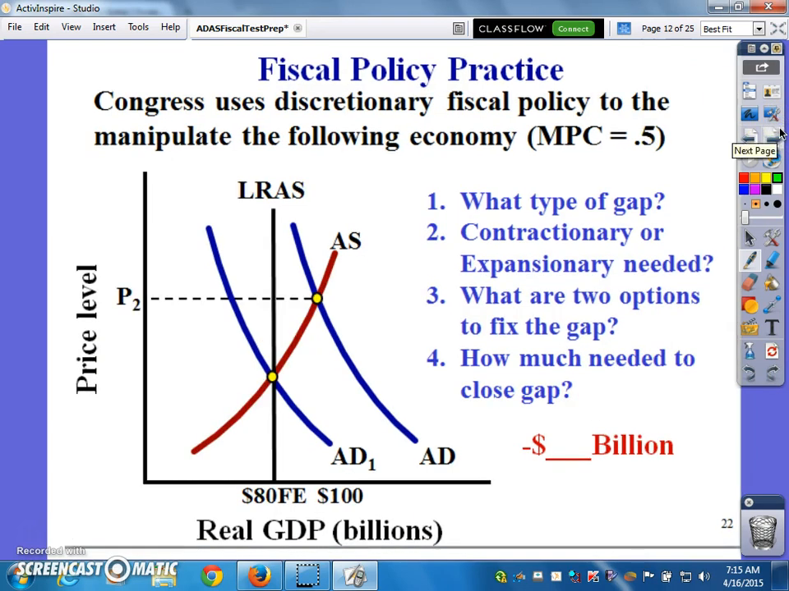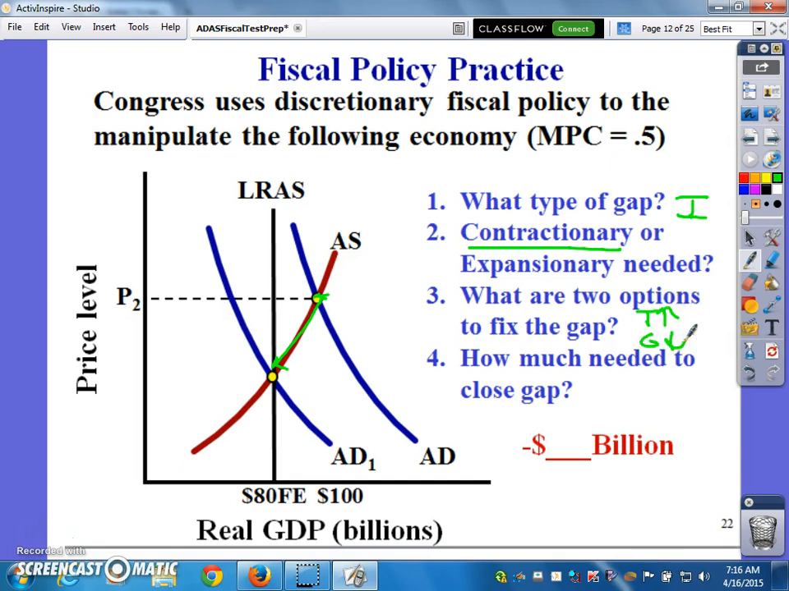Okay? Now looking at this one, vice versa, this is where we are right here. We want to get back to this point. So what type of gap are we in? We are in an inflationary gap. We need contractionary fiscal policy. Taxes should go up, government spending should go down.